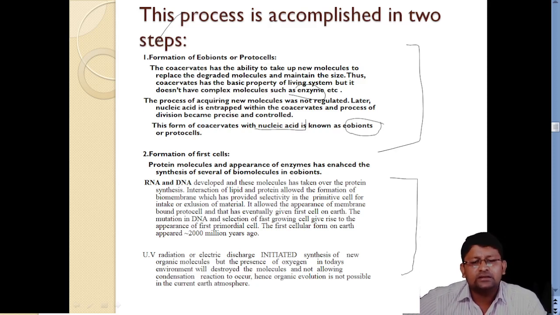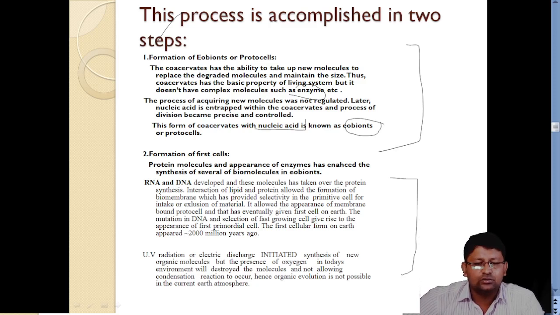Protein molecules which have the appearance of enzymes enhanced the synthesis of several biomolecules in the ebions. फिर ebions में क्या हुआ, प्रोटीन का डेवलपमेंट हुआ. And you know that enzymes are proteins. So slowly gradually उनमें एंजाइम्स का डेवलपमेंट शुरू हुआ. Then RNA and DNA developed and these molecules have taken over the protein synthesis. फिर प्रोटीन सिंथेसिस जो है वो RNA, that is ribonucleic acid, और DNA, deoxyribonucleic acid, जिनको आप एज अ फॉर्म ऑफ हेरिडेटरी कैरियर भी कह सकते हैं.